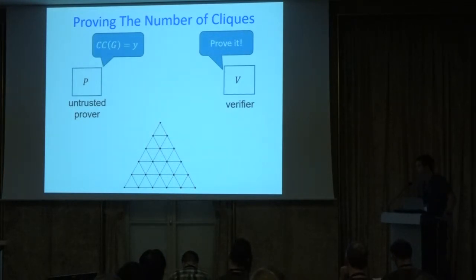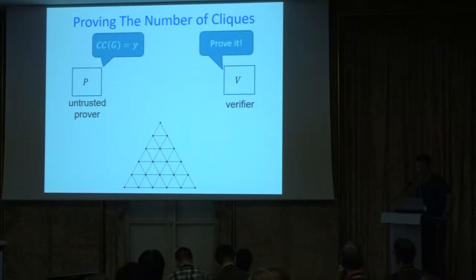And the second aspect is, well, once we have a graph, maybe drawn from a distribution, and it's hard to count the number of cliques, if someone does this work for us and tells us that the number of cliques is y, ideally we would want a proof. So we have this suspicious verifier, and he wants to verify that the number of cliques or number of triangles is y without doing the work himself.